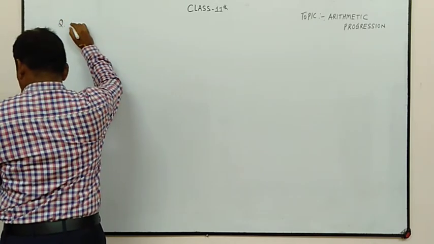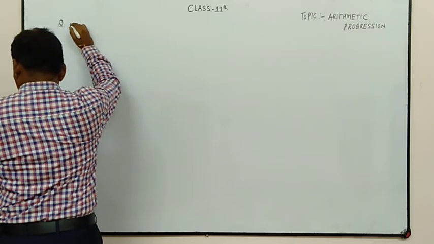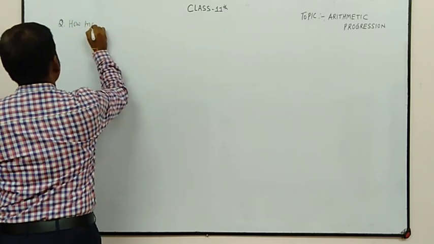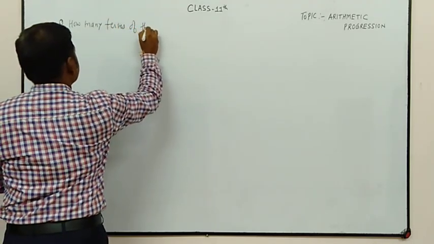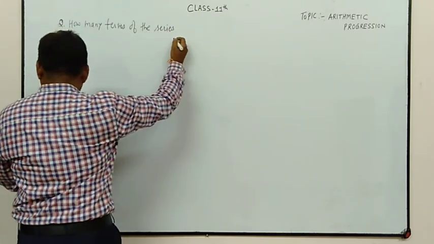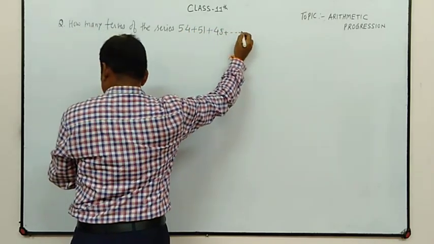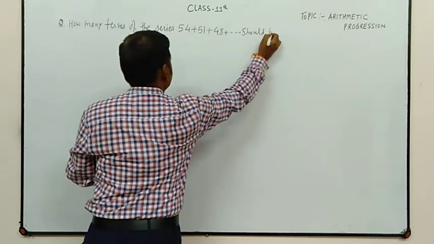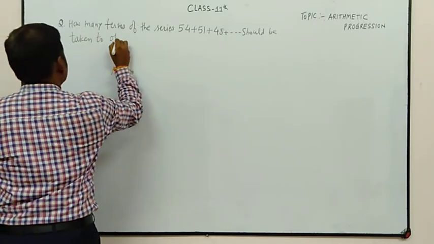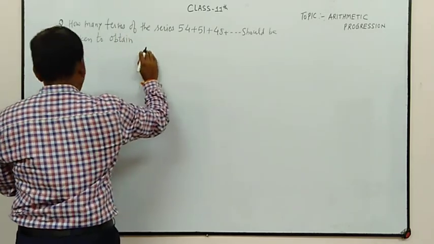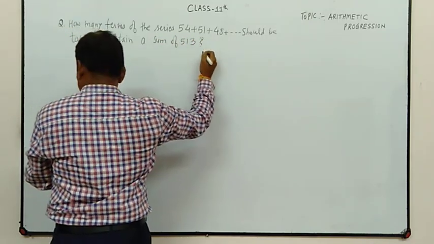Next question. How many terms of the series 54 plus 51 plus 48 and so on should be taken to obtain a sum of 513?